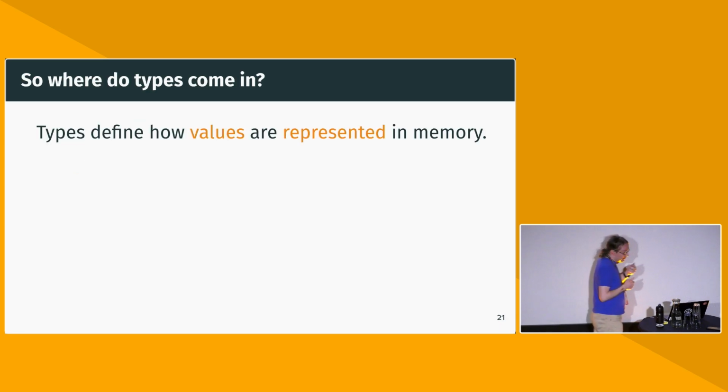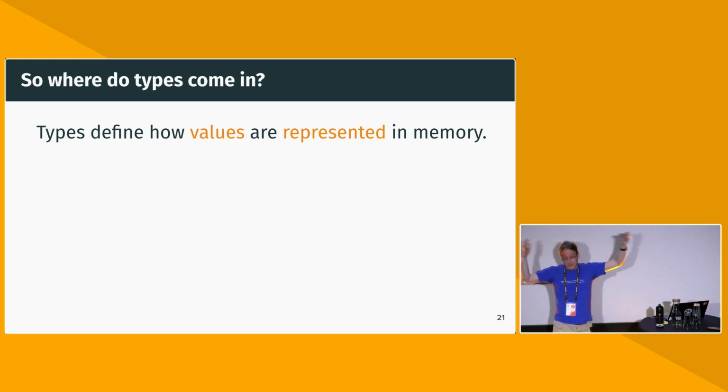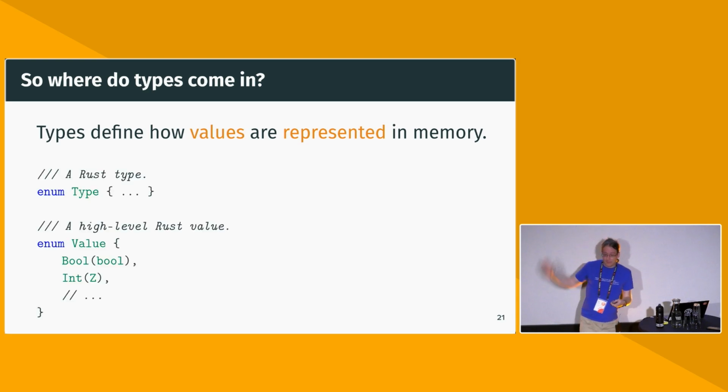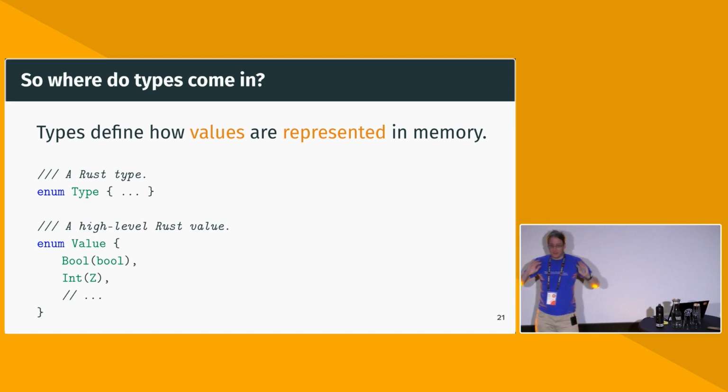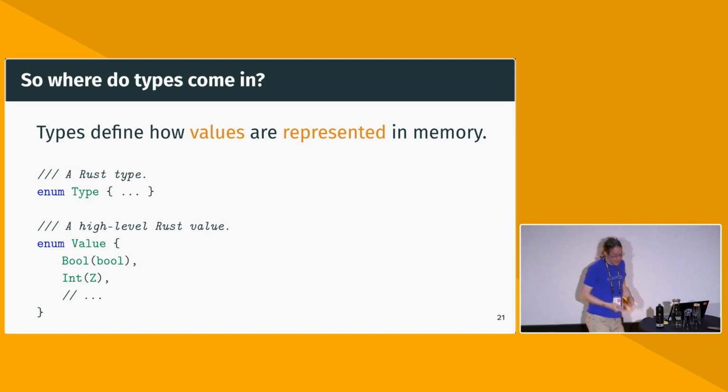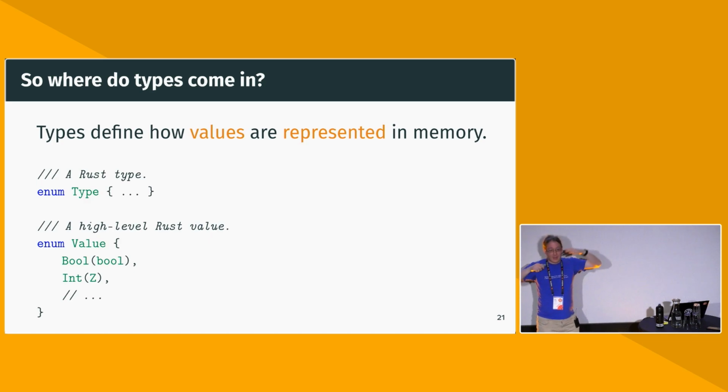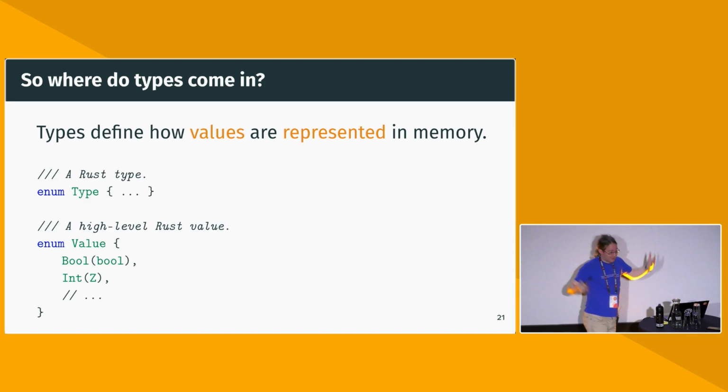More specifically, types define how values, as abstract mathematical high-level concepts, are represented in memory. The way we could think about it is there's some enum of types. I won't bore you with the details, you all know the Rust type system. And then there is an enum of values, which in particular includes things like mathematical integers. At this point, the number 260 is really just the mathematical number 260. It's not a sequence of bytes or endianness or any nonsense like that. A Boolean is really just a mathematical Boolean. A tuple is just a value for each of its fields. This is a high-level view of the value. There's no bytes anywhere here.